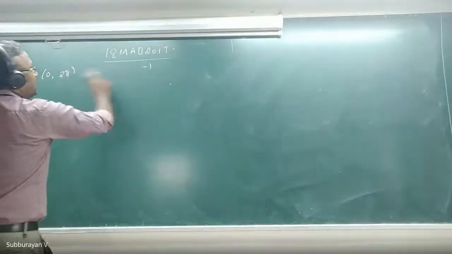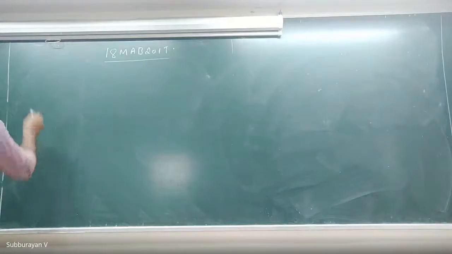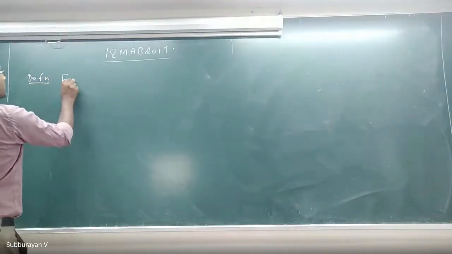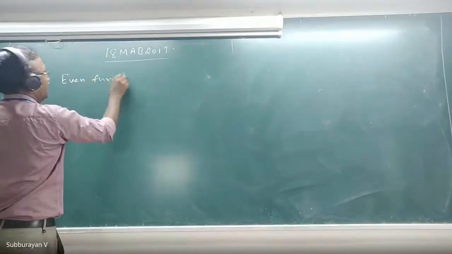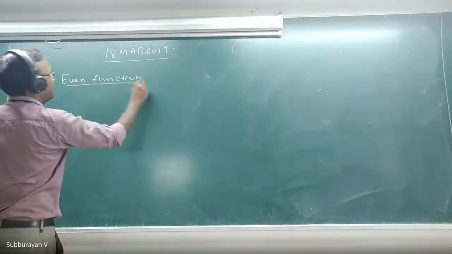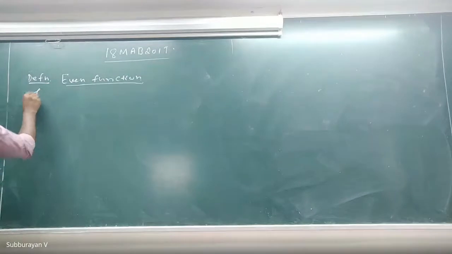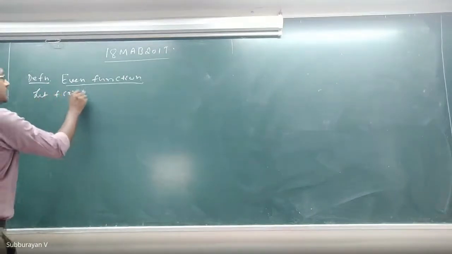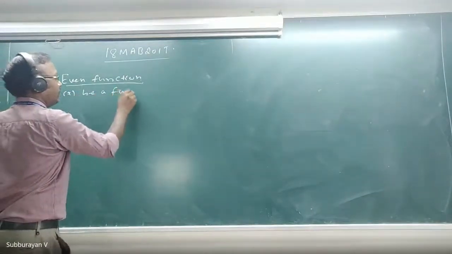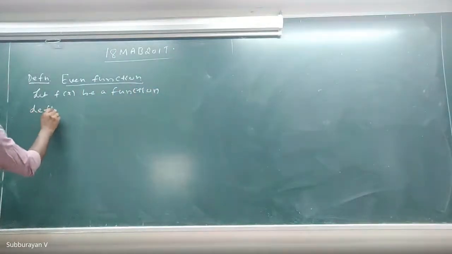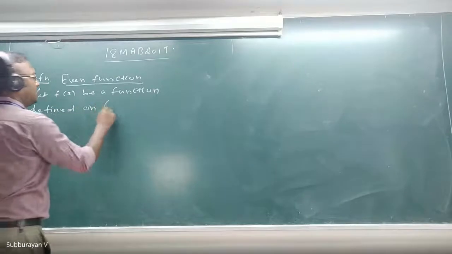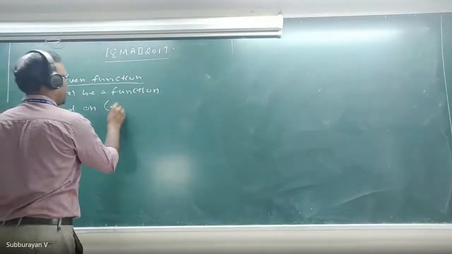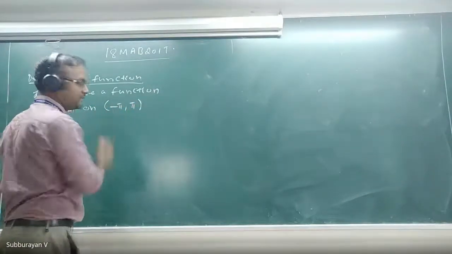Fine. See, first definition: even function. Let f of x be a function defined on minus pi to plus pi.